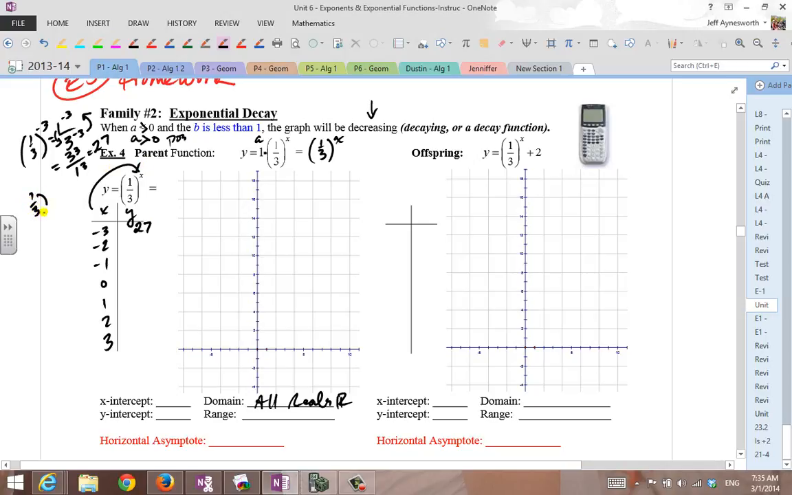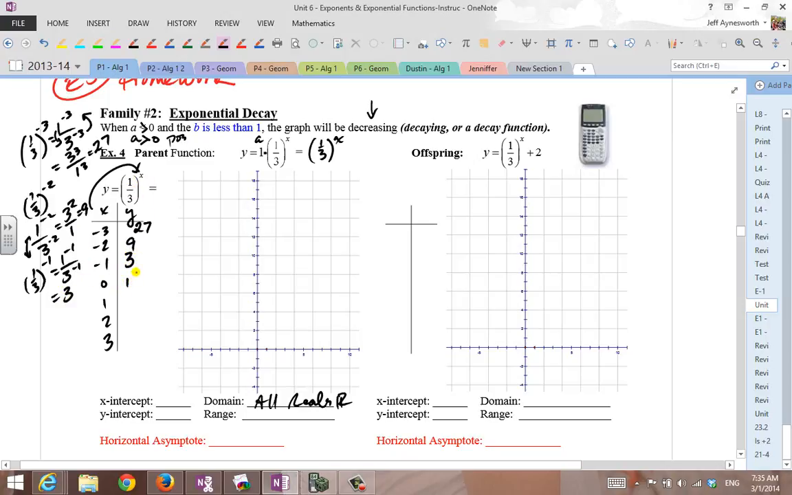All right, let's do it again. Let's take 1/3 raised to the -2 power. Well, it's 1 to the -2 divided by 3 to the -2. Both switch sides. So you get 3 squared divided by 1 squared, which is 9. Okay, it's a whole number. 1/3 raised to the -1 power gives you 1 to the -1 divided by 3 to the -1. Both switch, and you get 3.